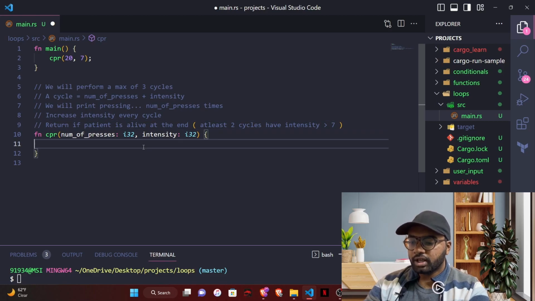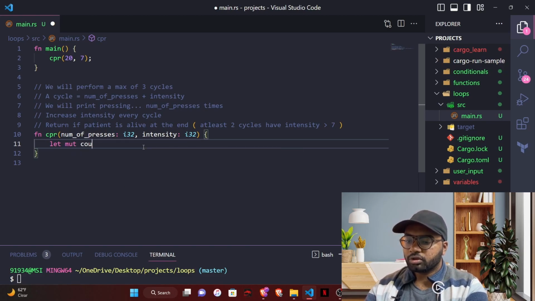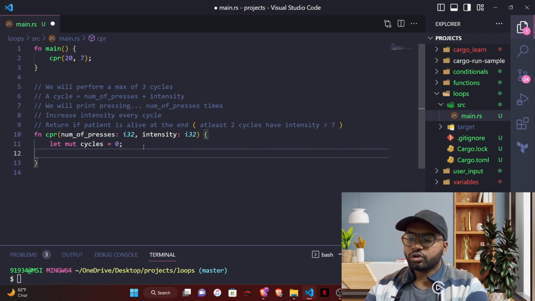So for this, let's start writing. We need to keep track of the number of cycles, right? So for that, let's take a variable, let mut cycles. Let's start with 0 because we haven't performed any cycle yet. And also we have to keep track of the number of valid cycles.